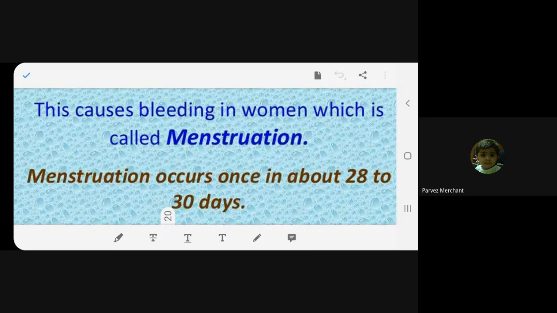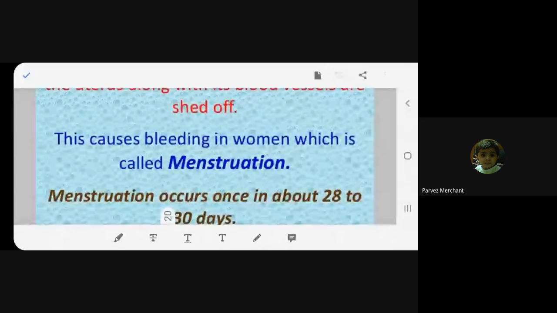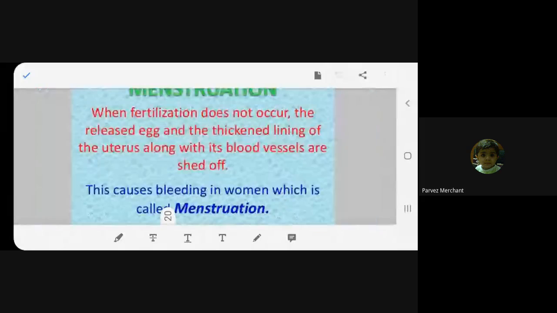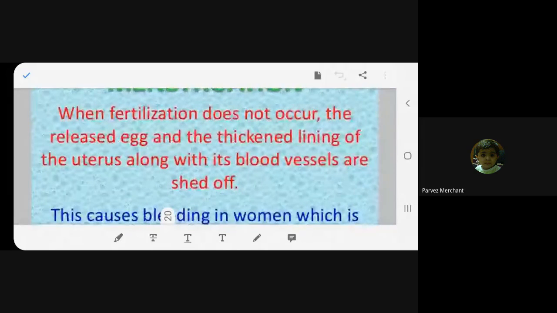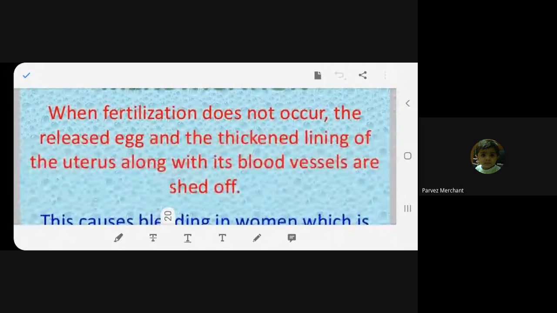Menstruation occurs once in about 28 to 30 days. So it comes every month after 28 or 30 days. Again, it depends. So what is it? When fertilization is not taking place in a girl child, what happens? The egg is already released. It is in the body, but I don't want it. What will happen? The thickened lining of the uterus is also unwanted, isn't it? You agree with me or not?